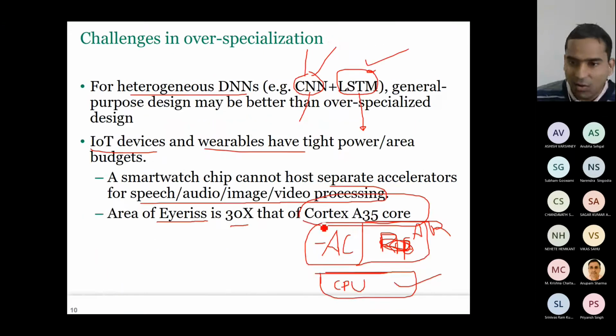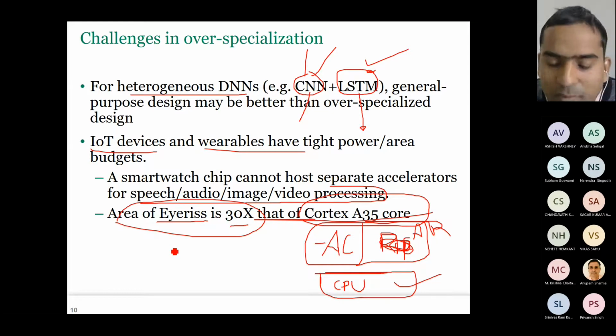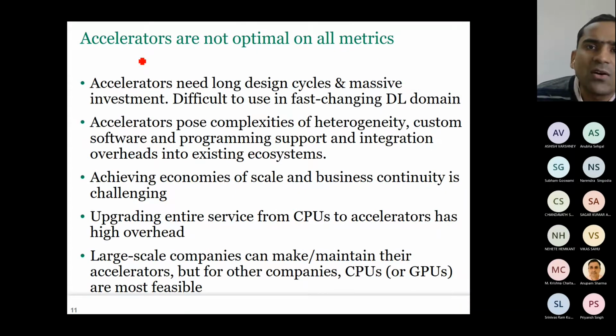See, the point is, Cortex A35 is a general purpose core. So if you want to use an accelerator like this, it will have a lot of area. I mean, only this one. It's not always true, but at least for this example, you can see this. Now, another thing is accelerators are not optimal on all the metrics.